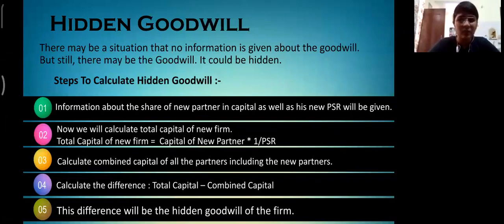The next step, calculate combined capital of all the partners including the new partner. After that, the difference between total capital and combined capital is to be calculated. This difference is the hidden goodwill of the firm.